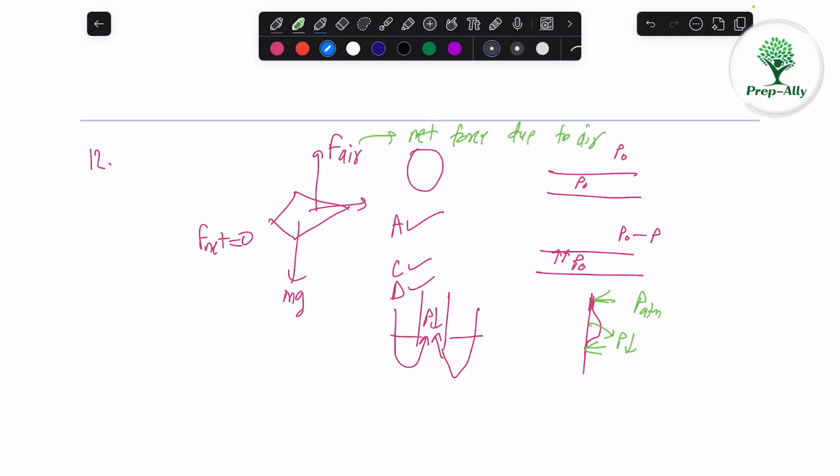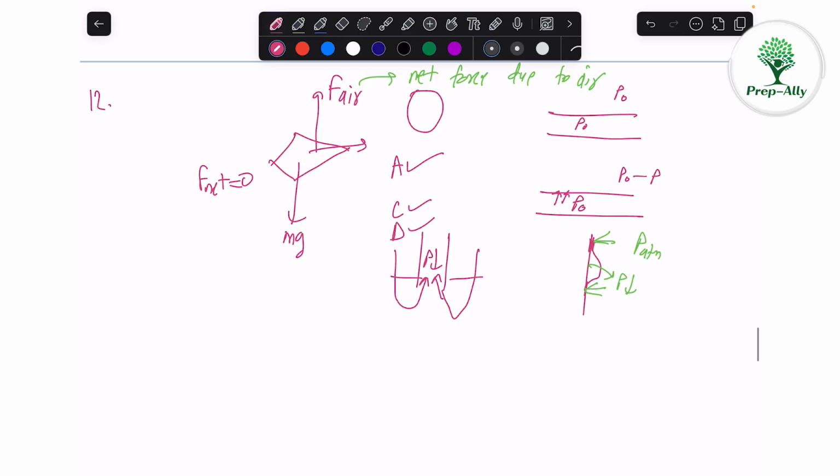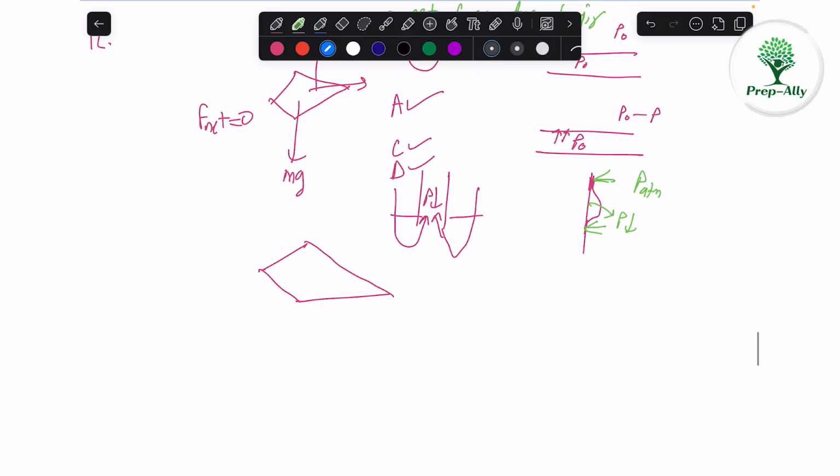So let's try to visualize this. I'll draw it again, and only due to air I'll try to draw now. So there is a net force upwards due to air. So I can say that there is more force acting from the downside than the upside due to air.